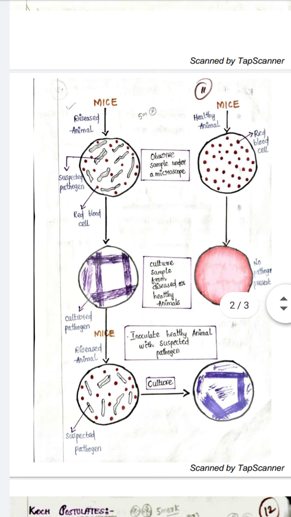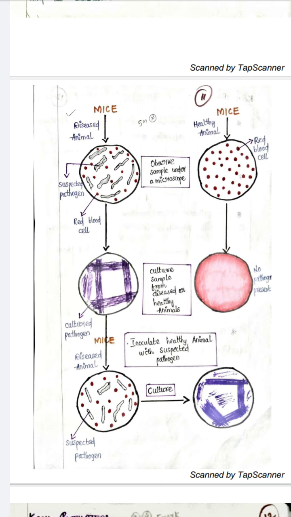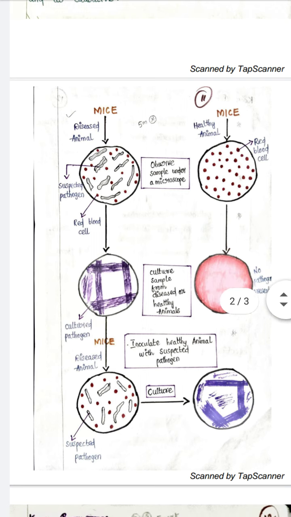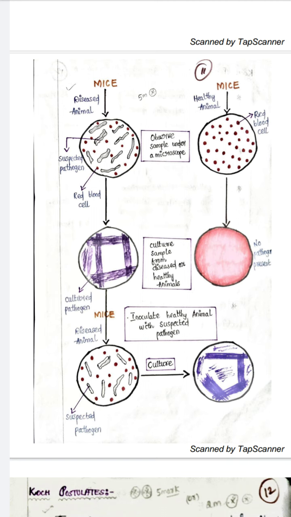So we'll discuss this. First, Robert Koch took two mice. One is diseased, that is infected by the bacteria, and the other one is healthy, which is not infected. First, he took a sample. For example, we can take a sample such as blood, urine, a throat swab, or a nasal swab. So he took a sample from the diseased animal and also from the healthy animal.